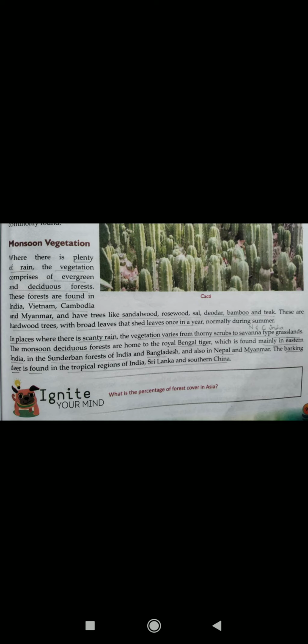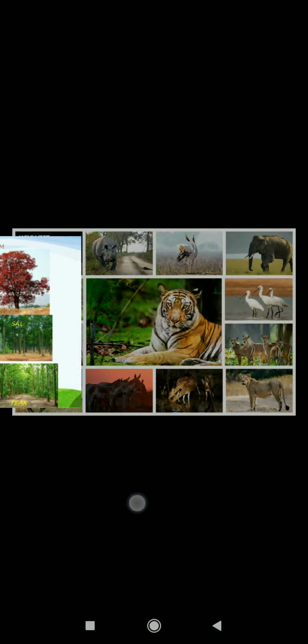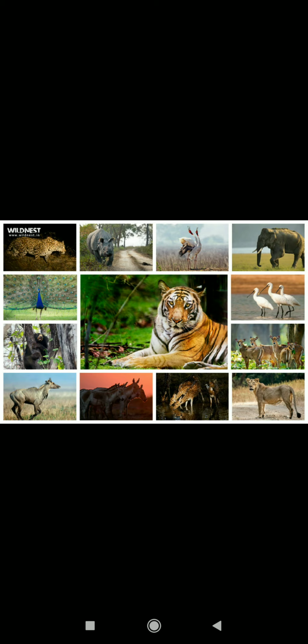And the barking deer is found in the tropical regions of India, Sri Lanka, and southern China. So, these are the types of vegetation found in the monsoon type climate, and these are the animals.